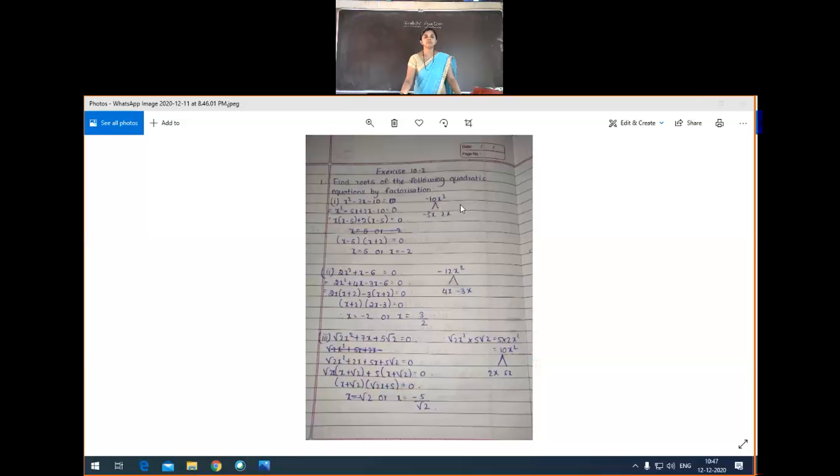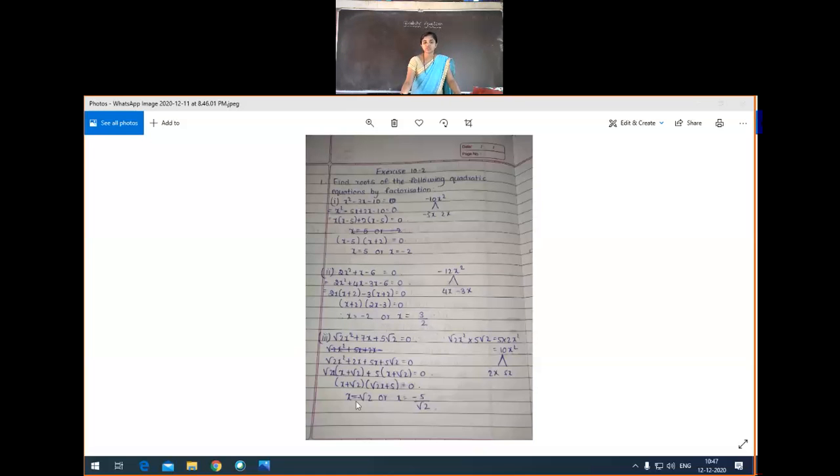Yes, so now we'll continue the class. We are discussing exercise 10.2. Find the roots of the following quadratic equations by factorization. You got the idea of these types of questions in the last class, no? The first question answer is x is equal to 5 or x is equal to minus 2. The second question answer is x is equal to minus 2 and x is equal to 3 by 2, the roots of the equation.